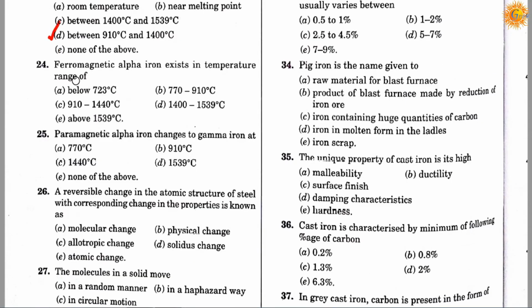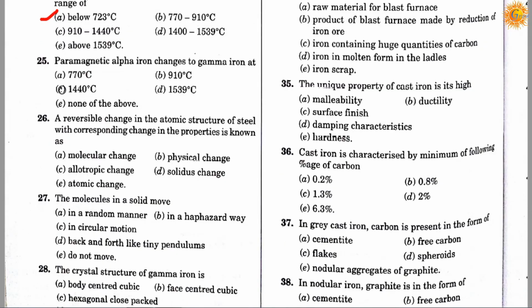Question number 24. Ferromagnetic alpha iron exists in temperature range of option A is below 723 degrees centigrade, option B is 770 degrees to 910 degrees centigrade, option C is 910 degrees to 1440 degrees centigrade, option D is 1400 degrees centigrade to 1539 degrees centigrade, option E is above 1539 degrees centigrade. Correct answer is A. The ferromagnetic alpha iron exists in the temperature range below 723 degrees centigrade.